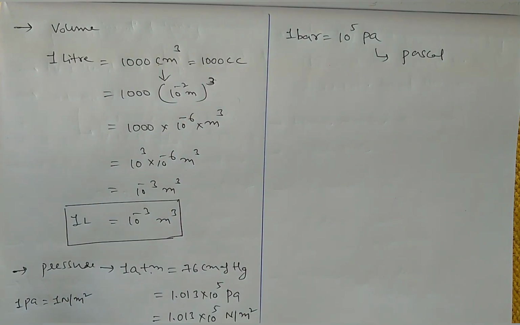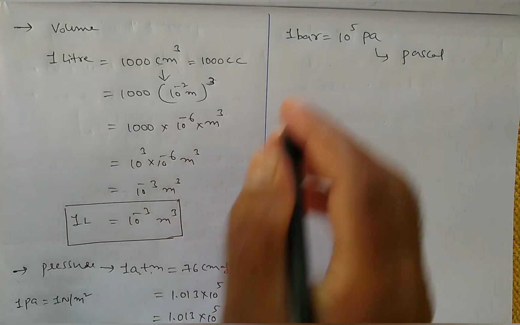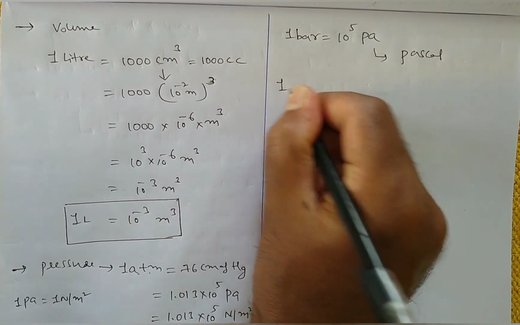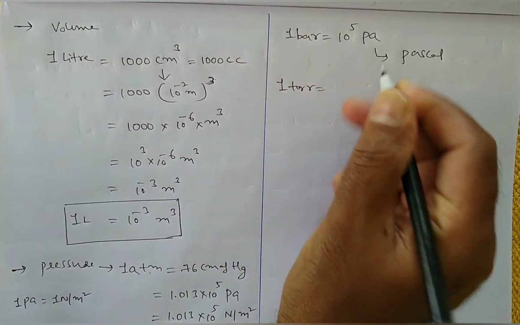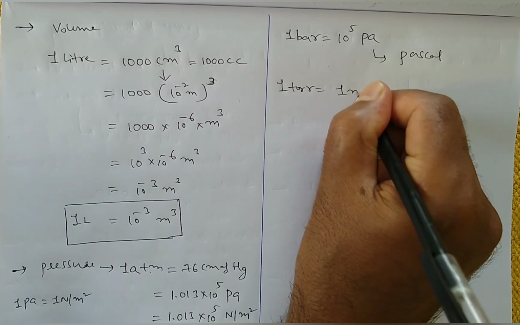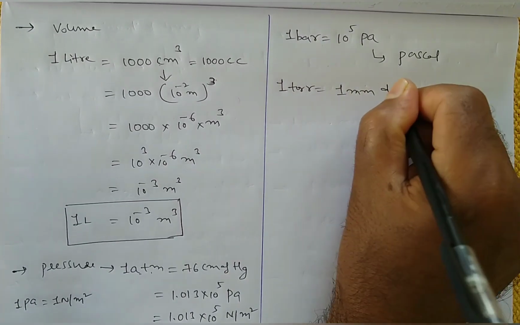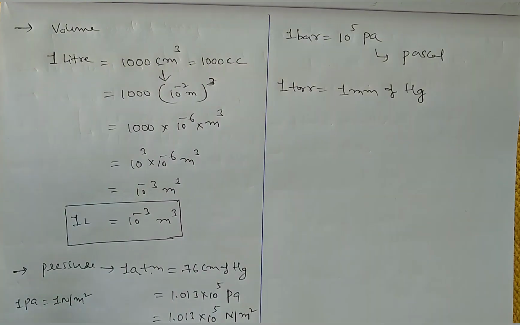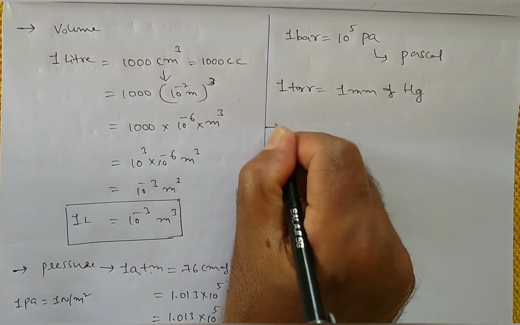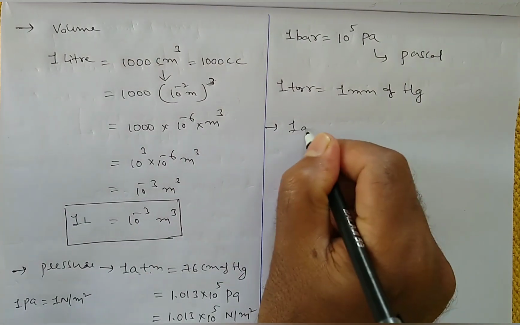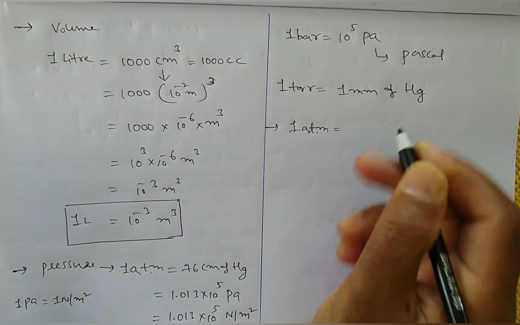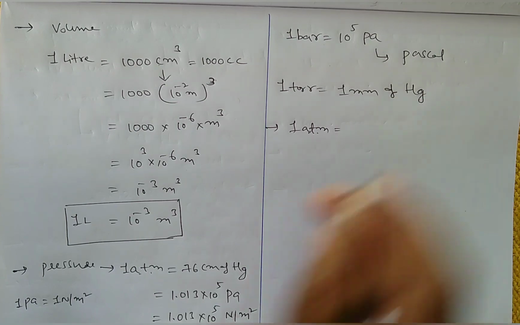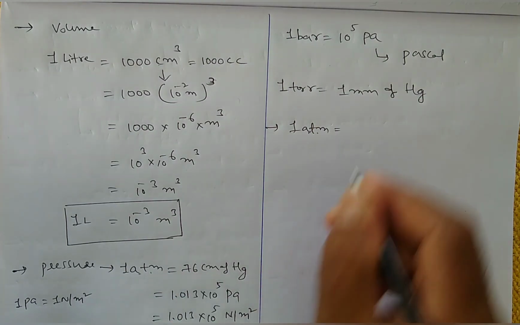And we have one more unit for pressure, that is torr. It is equals to 1 mm of Hg. So that is also 1 torr.